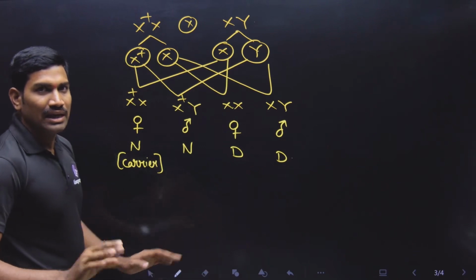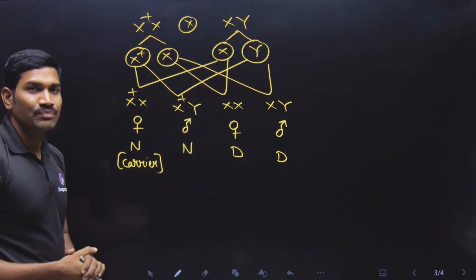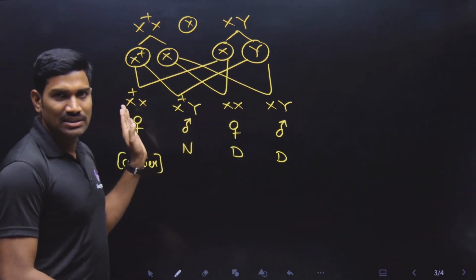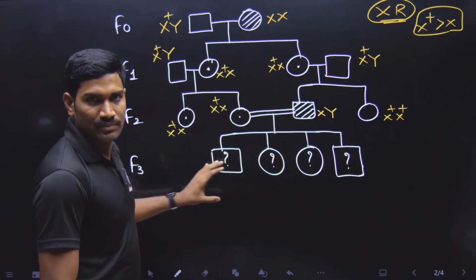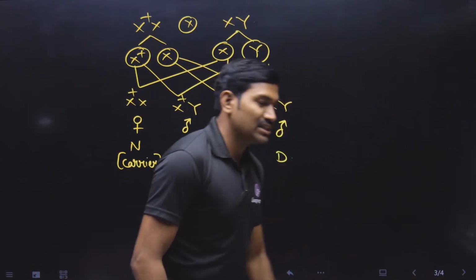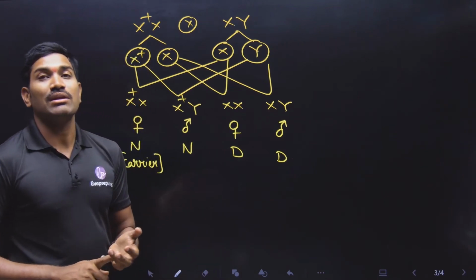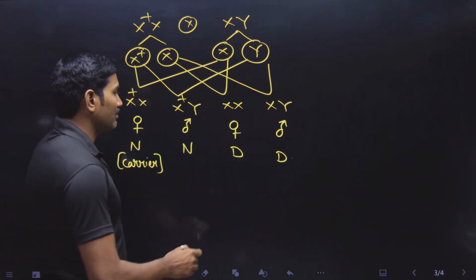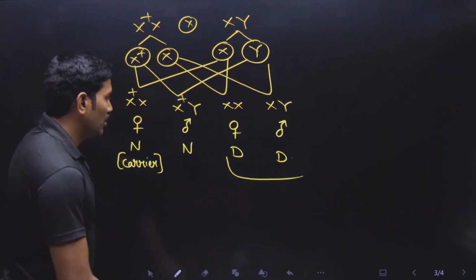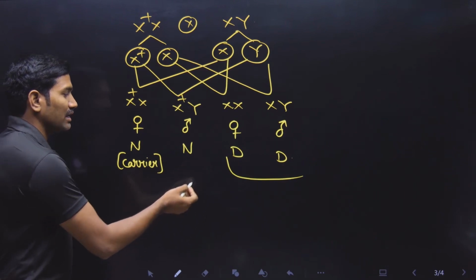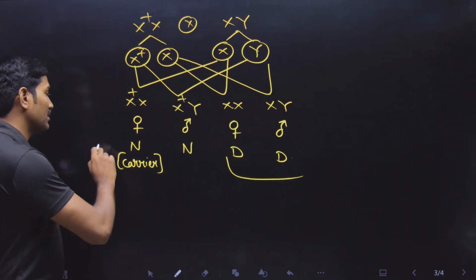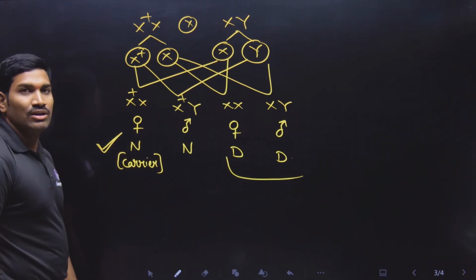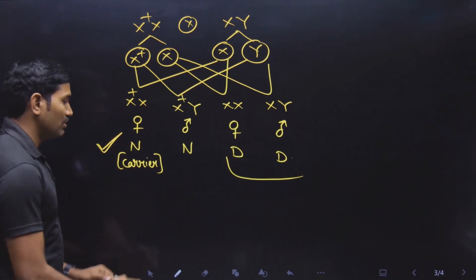Understood or not? And here, what is our question? In the F3 generation, this is the F3 generation information, right? So this information we need to use here. In this F3 generation, what do we need? Normal means not having disease. Not having disease means forget about these two. In the not having disease also, what do we need? One disease causing allele should be there. That means they are asking for the carrier. What is the chance of carrier here? It is 1/4.